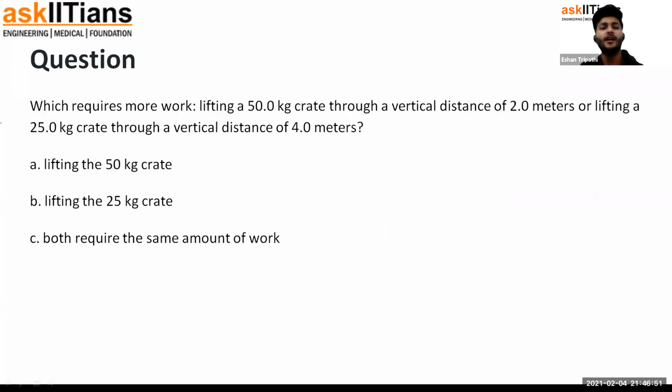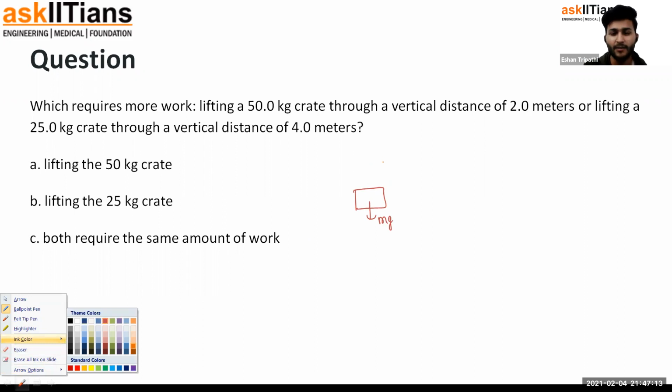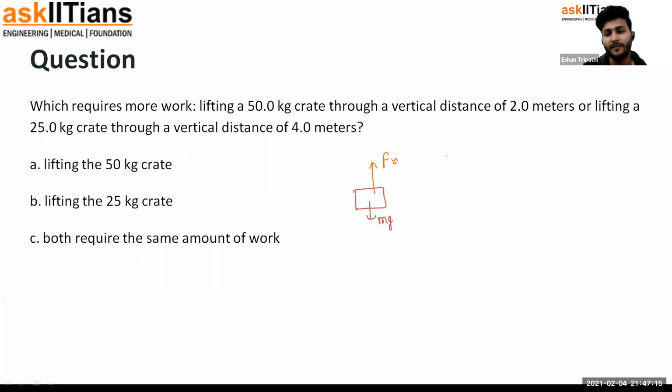Let's move to the last question, which requires more work. Lifting a 50 kg crate through a vertical distance of 2 meters, or lifting a 25 kg crate through a vertical distance of 4 meters. Again, very similar. There is a block or crate of mass m. Mg is the gravitational force acting. If you want to lift it up, let's again assume it's moving very, very slowly. So we are applying a force F almost equal to mg only. And it is lifted through a height h.